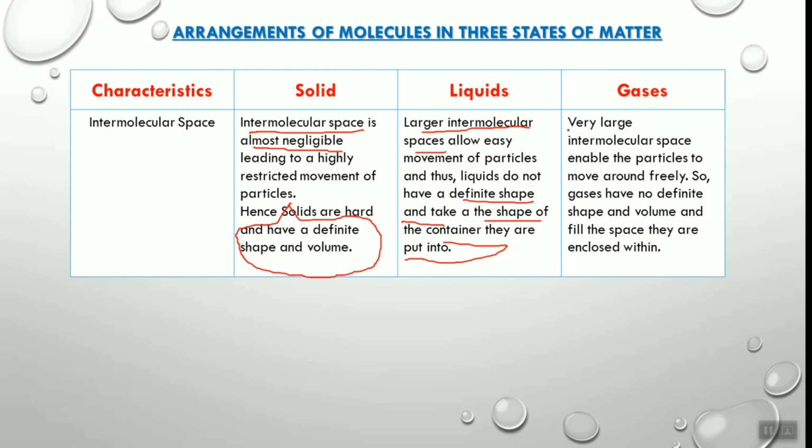In gases, very large intermolecular space enables the particles to move freely. So gases have no definite shape as well as volume and fill the space they are enclosed in.